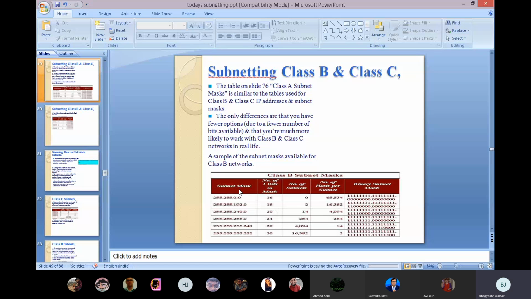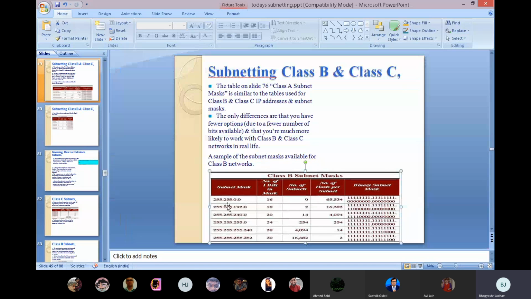Now here you can see the subnet mask 255.255.0.0. The two 255s show the network ID. The others are 0.0. That is the number of bits in the mask. The zeros are 8 bits each, and 255 is 8 bits, so the number of bits in the mask is 16. Okay. Then number of subnets is 0. The number of hosts per subnet they are deciding, and the binary subnet mask they also showed, representing all ones where there are 255s and zeros for the 0s.